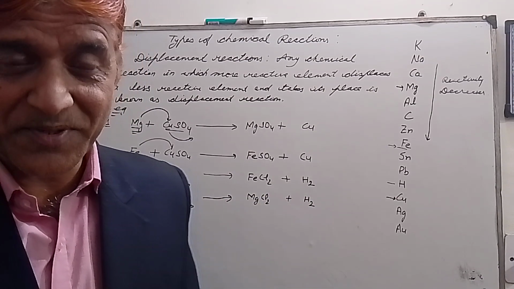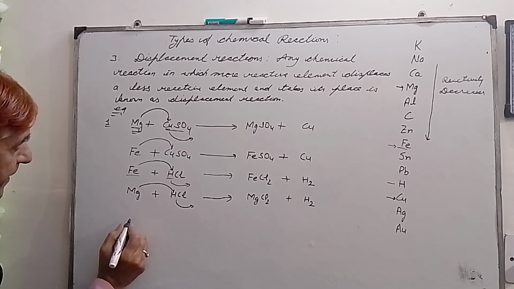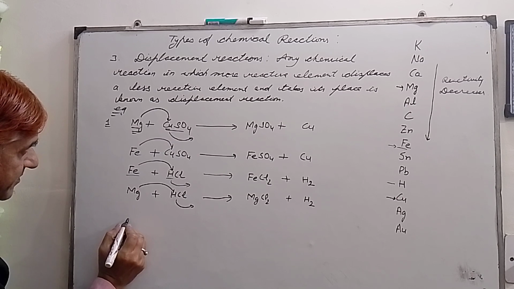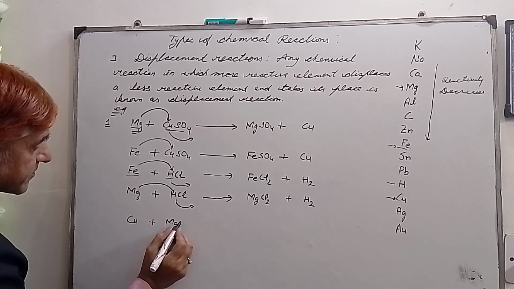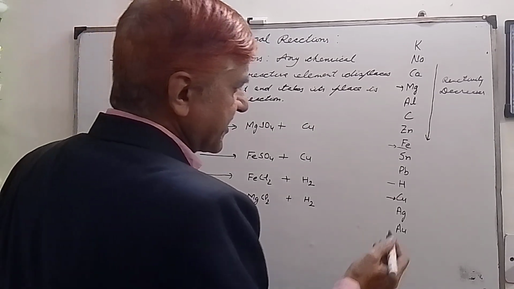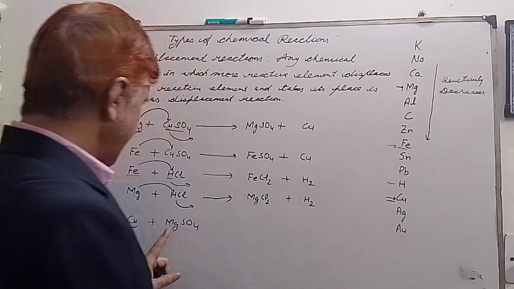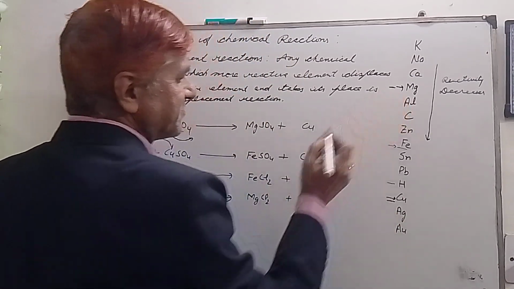Let's take another example. Suppose I have written copper plus magnesium sulfate. Now see where copper is. Copper is here, and magnesium is over here.